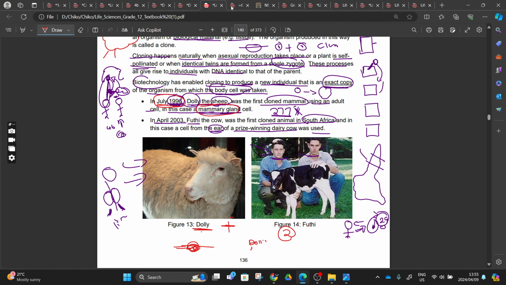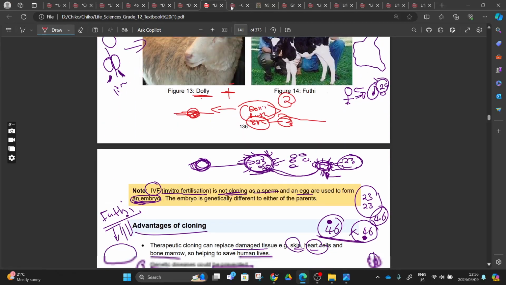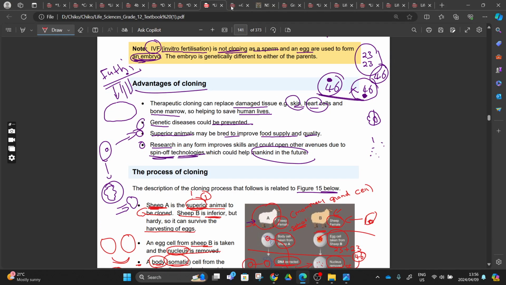And then when you choose, they will maybe say Dolly and Footy, and then maybe they will say Spooky. Then when you say A and B, since you know that Dolly and Footy are the only ones considered, even if you read somewhere that Spooky was also a successful cloning, here you don't include it, right? In our syllabus, we are only dealing with Dolly in 1996 and, in 2003 in South Africa, Footy. Right. So now you can come and comment whether you think this process can be successfully done or cannot be successfully done.